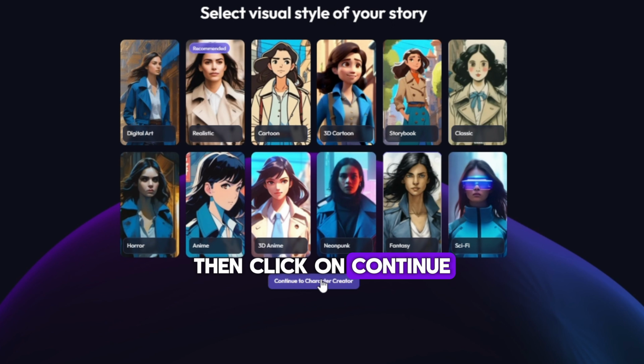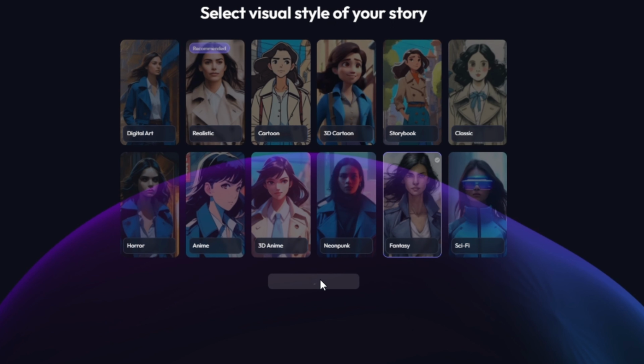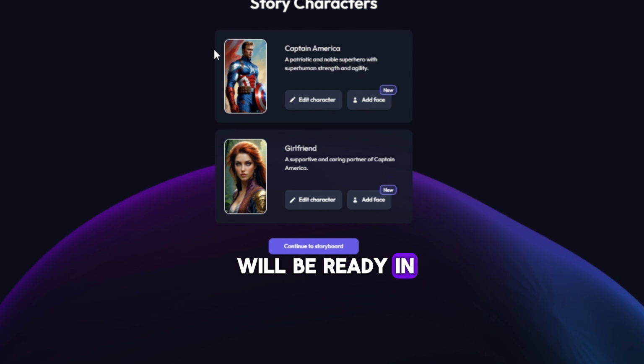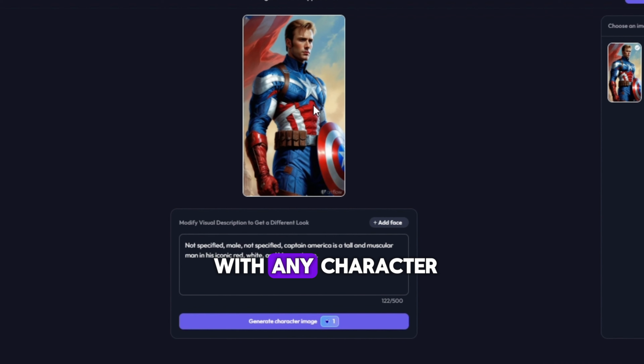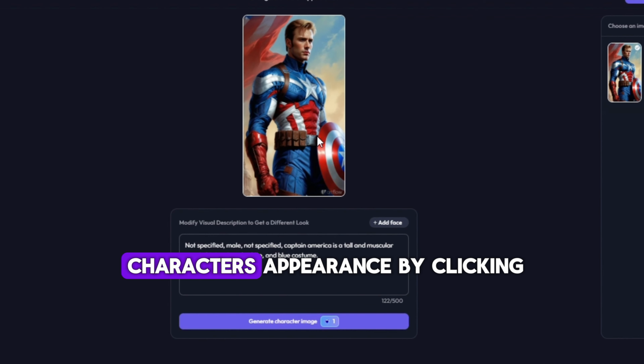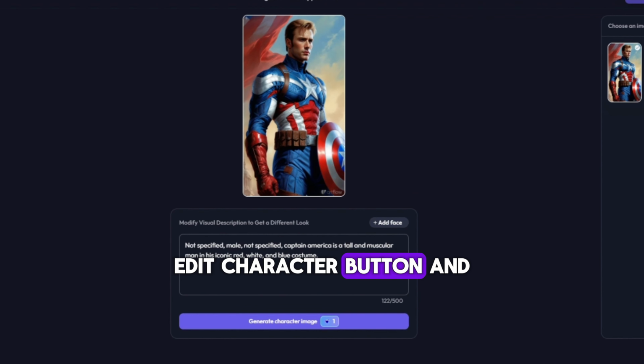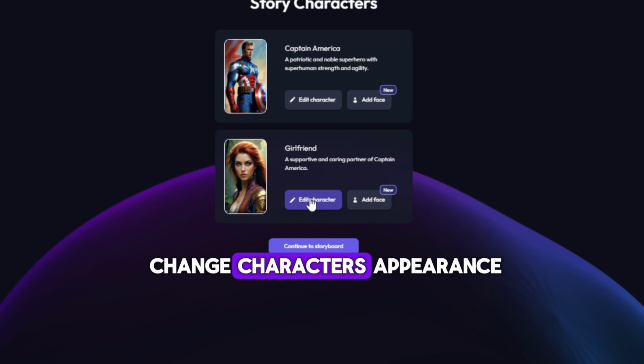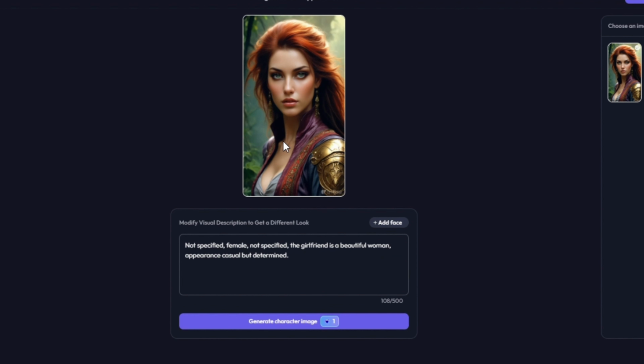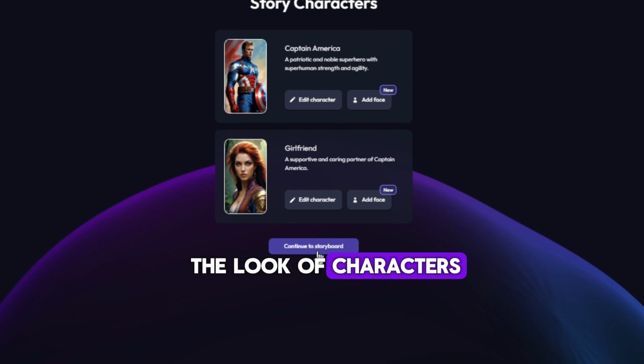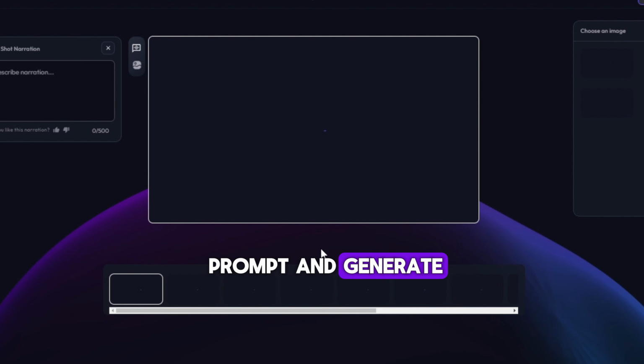Then click on Continue to Character Creator button. Characters of your story will be ready in a few minutes. Check your characters. If you are not satisfied with any character, you can always change the character's appearance by clicking Edit Character button, and change the character's appearance till you are satisfied. I am happy with these characters and look how beautiful the characters look. If you need to change, you can modify the prompt and generate.